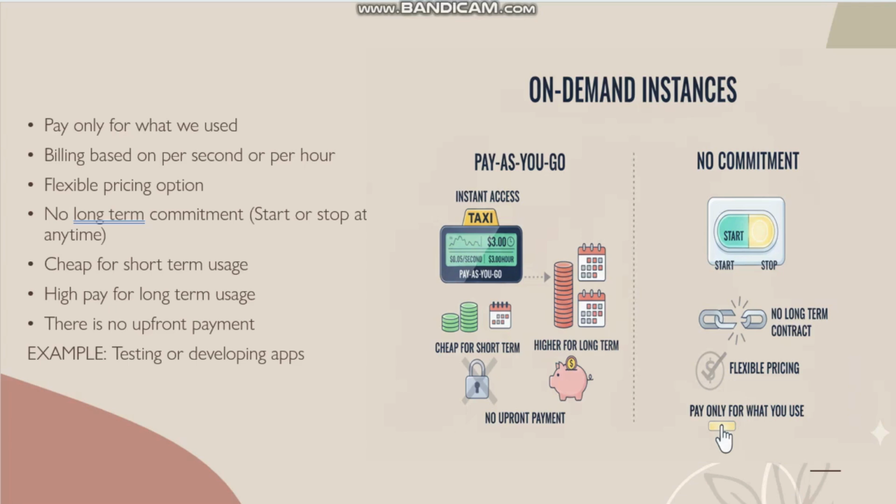And we only pay for the services we use from the AWS. So it will be a flexible pricing option for us to choose. And the charges will also be based on per second or per hour. And it will be cheap for short-term usage. Because if I want to test or develop any app, then choosing on-demand instance is the best option for me. And here there is no upfront payment in on-demand instance. We pay for the services we use.